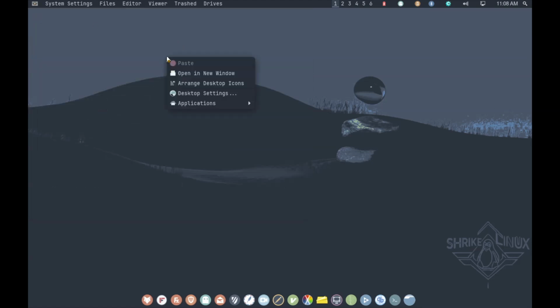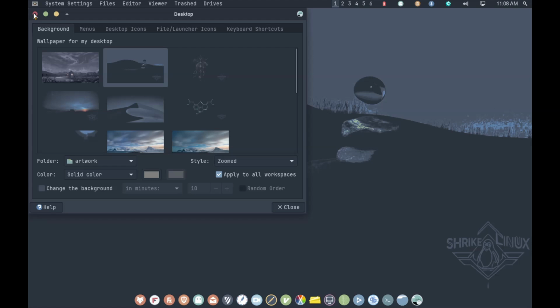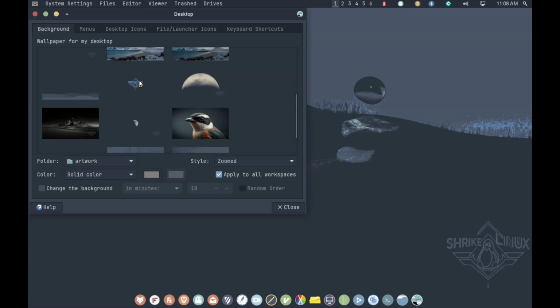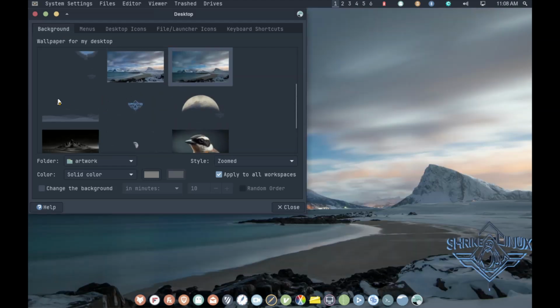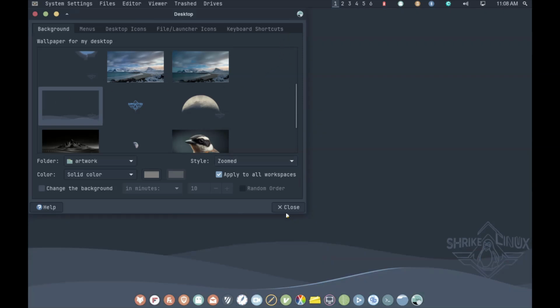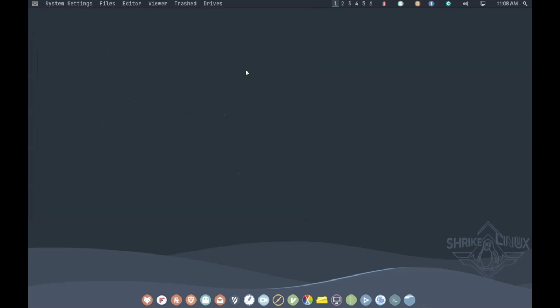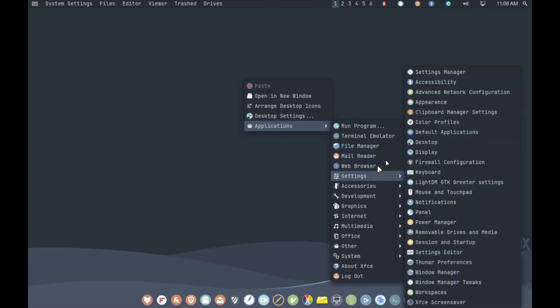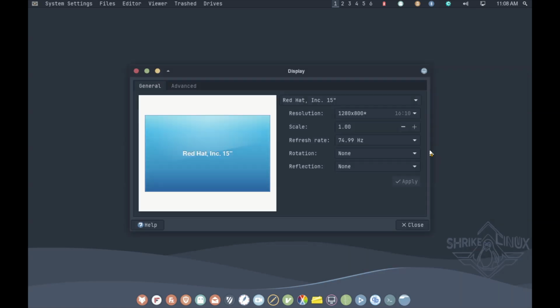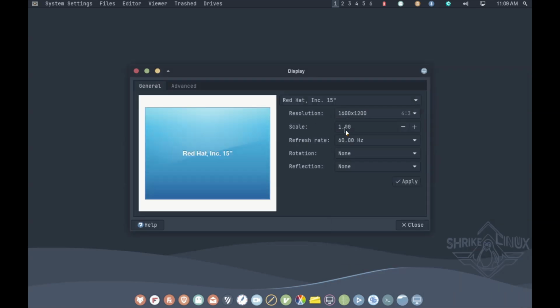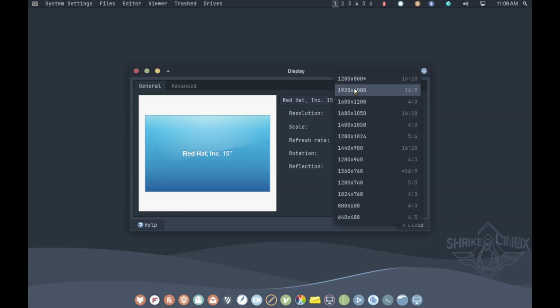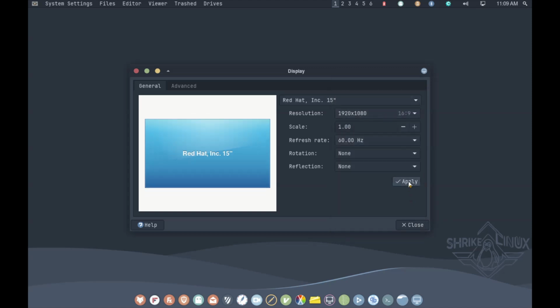And also, if it doesn't, you just go to your desktop here, settings, then you choose the wallpaper you would like to use. I have a lot of wallpapers here, so let me try to maximize my desktop, my display here.